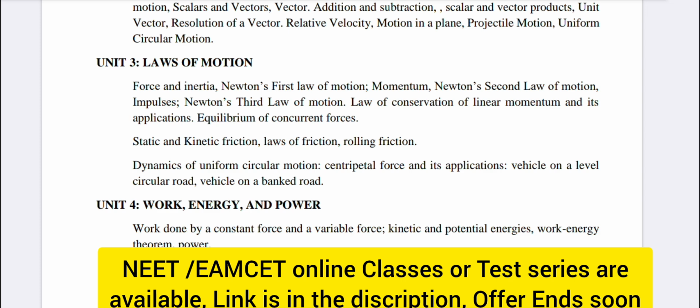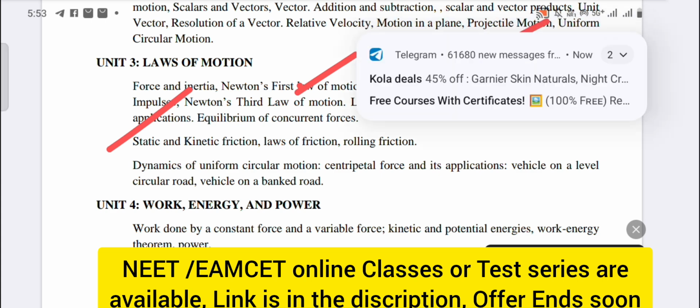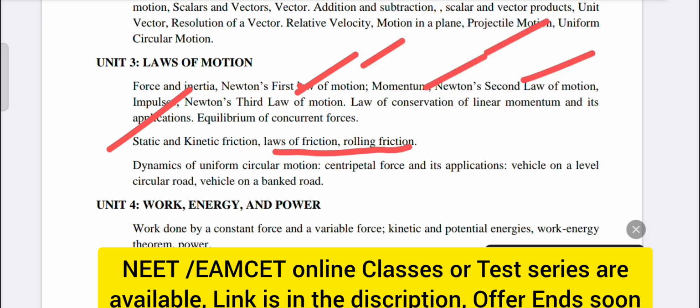This is basically dynamics, like you have Newton's laws, first law, second law and third law, conservation of momentum, linear momentum. So this is static friction, rolling friction, like that. And circular motion.